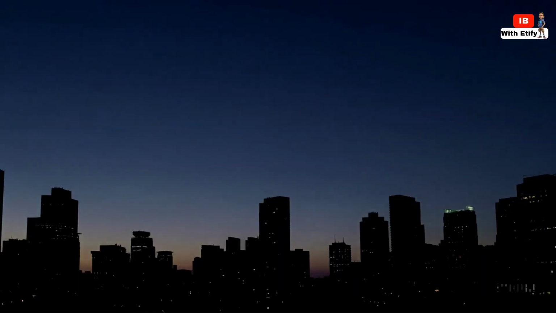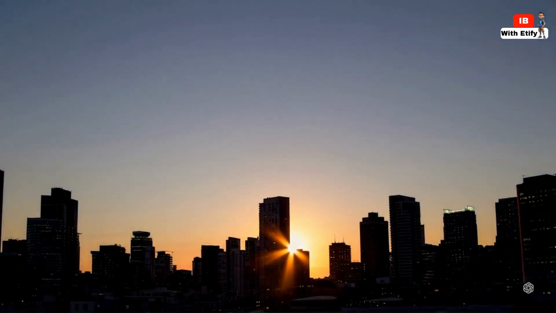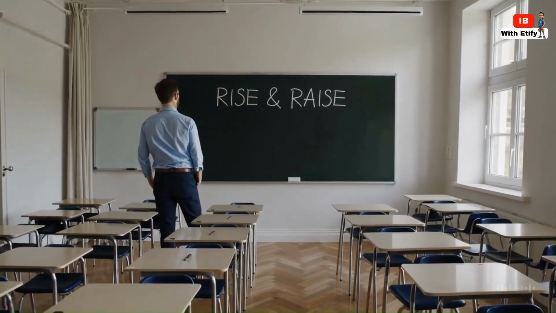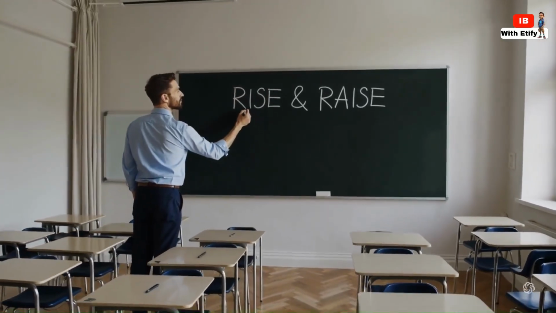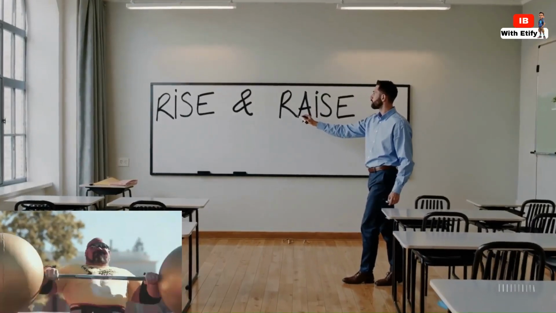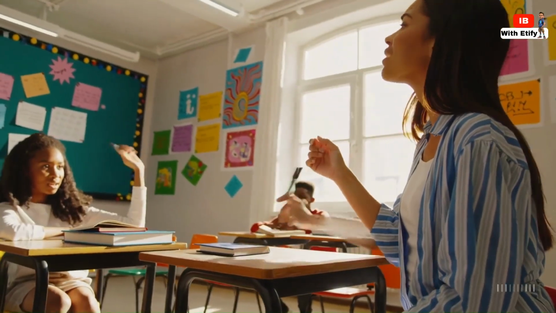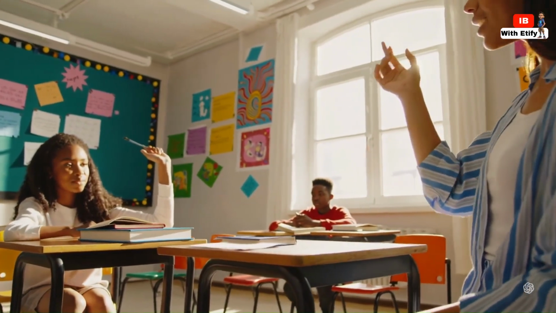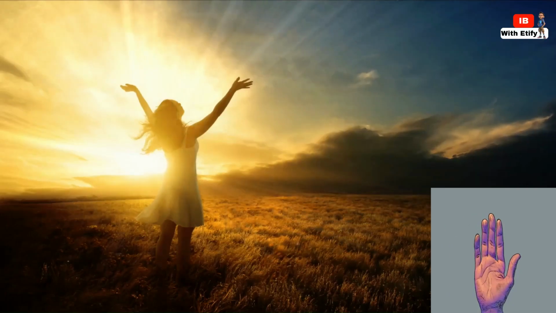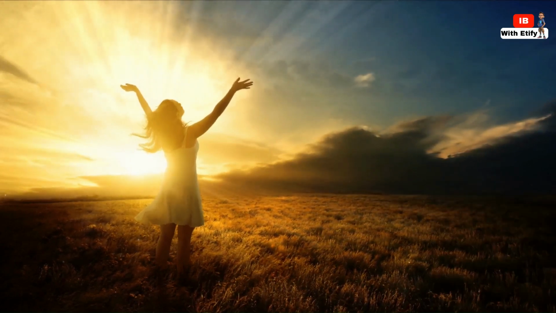For example, the sun rises in the east every morning. The sun doesn't rise anything else, it just goes up. Now raise, R-A-I-S-E, is a transitive verb, meaning it always needs an object. You raise something, it means to lift something up, to increase something, or to bring something up. For example, please raise your hand if you have a question. You're lifting your hand, which is the object. So remember, something rises on its own, but you raise something else.